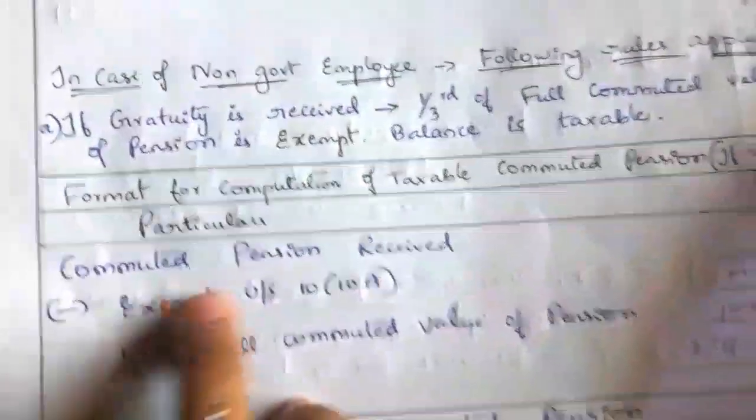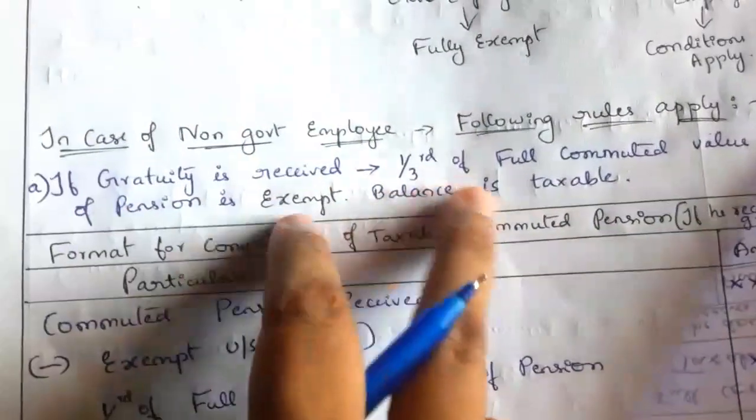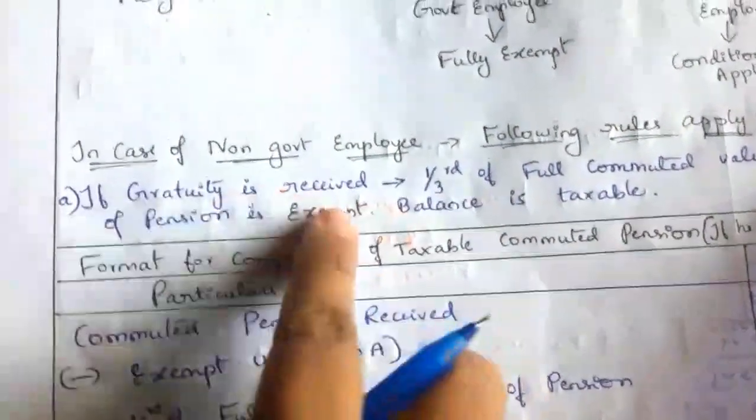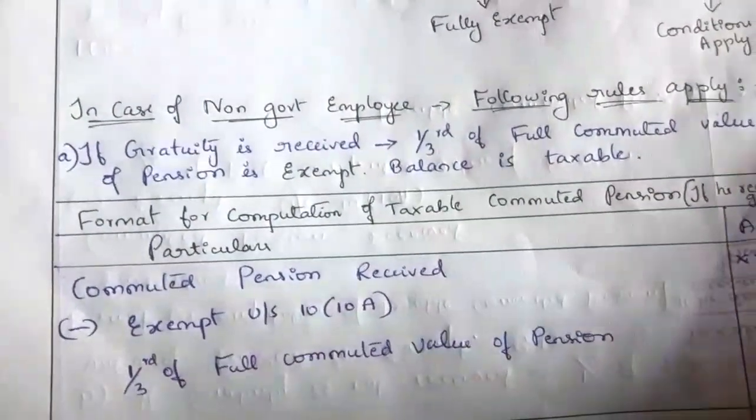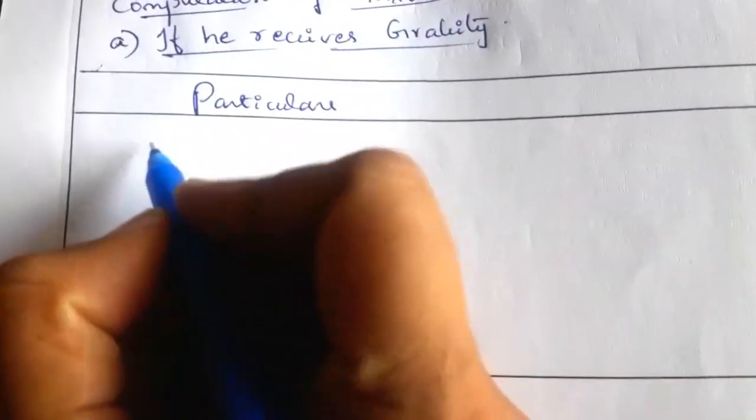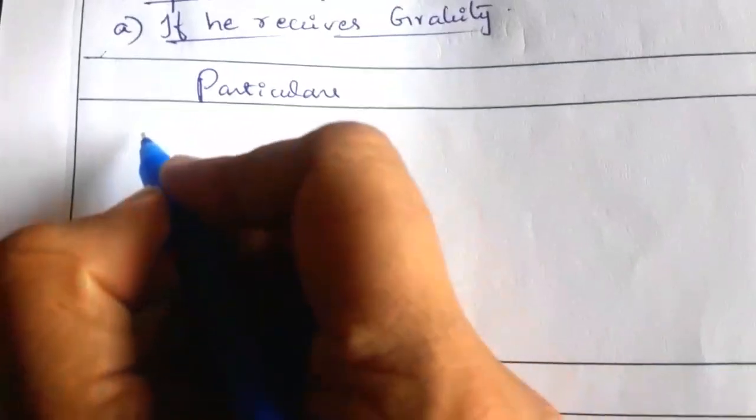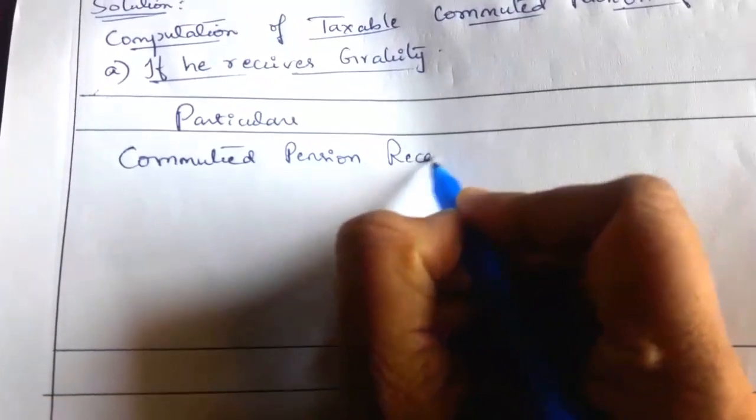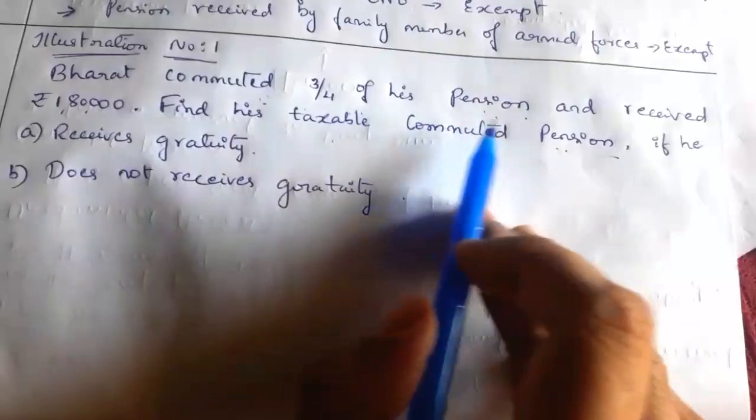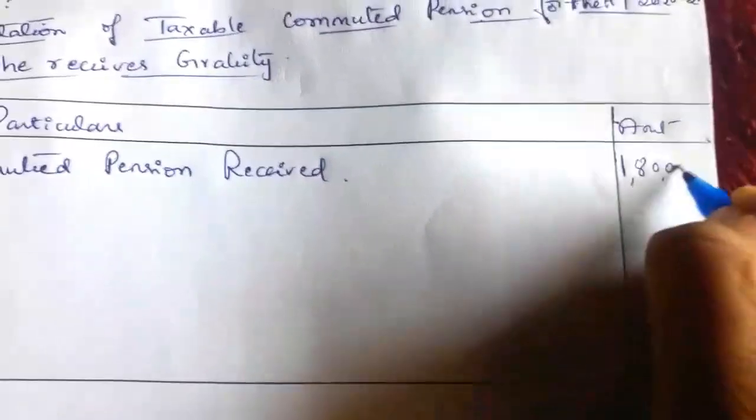Under that, as per format, firstly we have to take the commuted pension received. If gratuity is received, then we take the commuted pension, and the exemption is 1/3 of the full commuted value of pension. So firstly write commuted pension received. How much commuted pension did he receive? He commuted 3/4 of his pension and received 1,80,000.